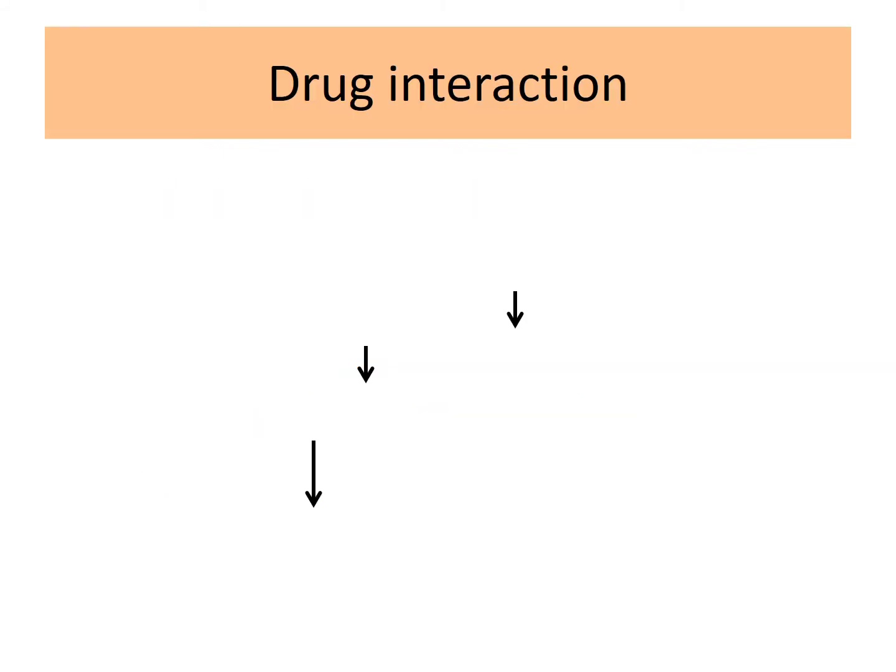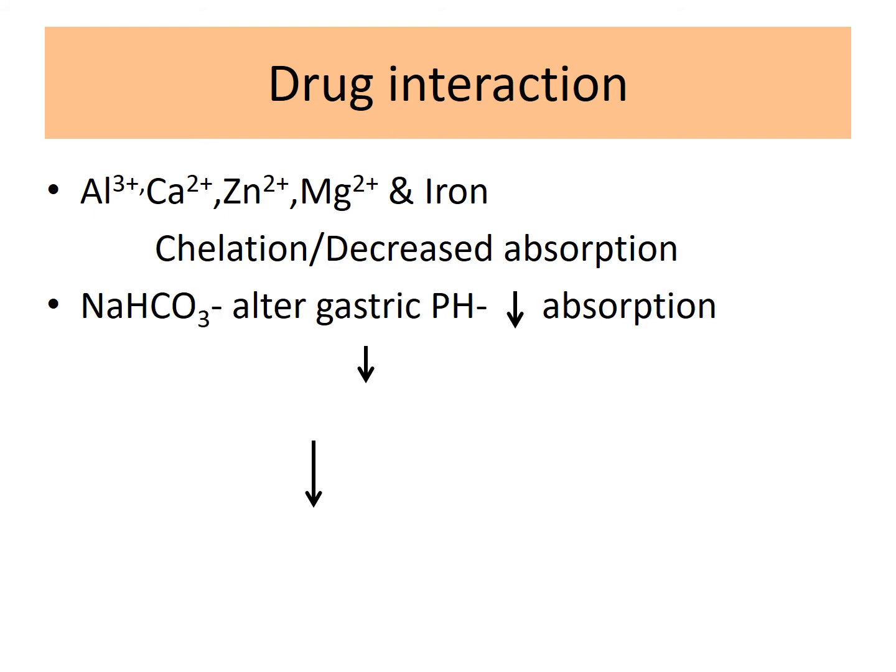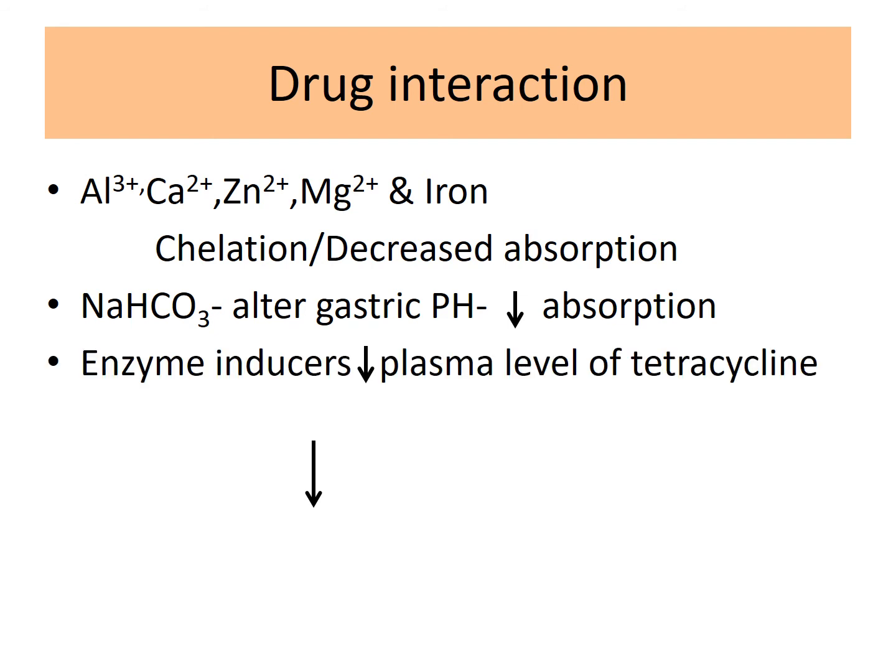Now the interactions of tetracyclines. These tetracyclines form insoluble complexes with aluminium, calcium, zinc, magnesium as well as iron. So these complexes are insoluble, which leads to decreased absorption. And sodium bicarbonate alters the gastric pH, which reduces the absorption of tetracycline from the stomach. And certain enzyme inducers like phenytoin, phenobarbital, rifampicin reduce the plasma levels of tetracycline by increasing its metabolism.